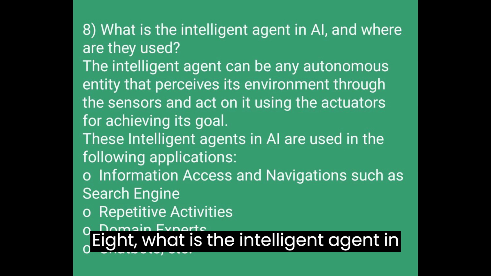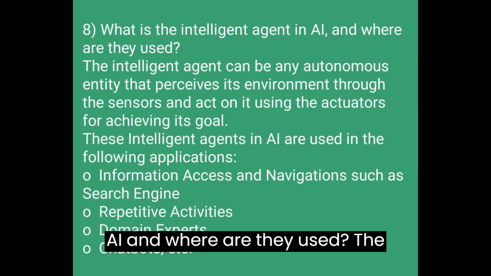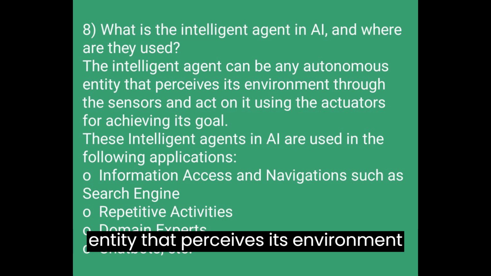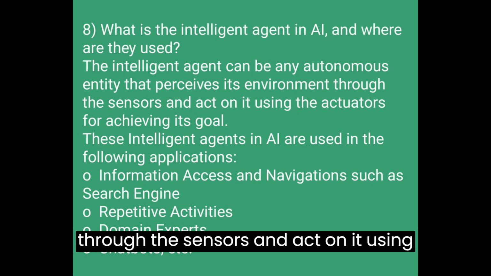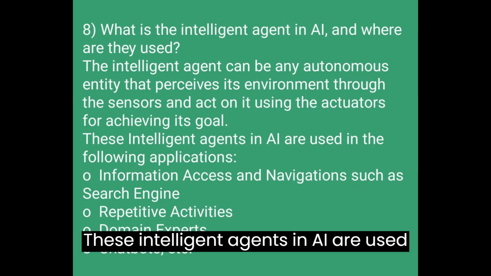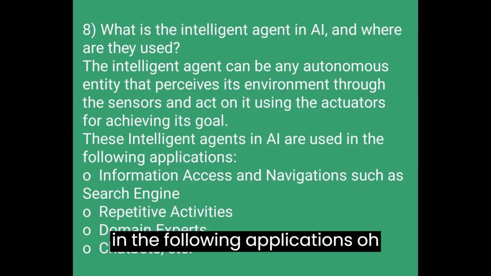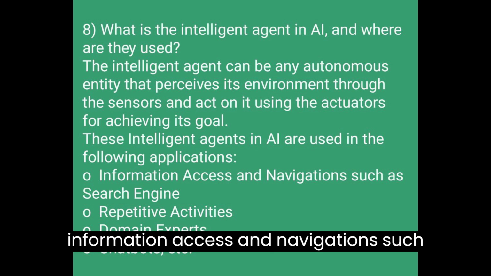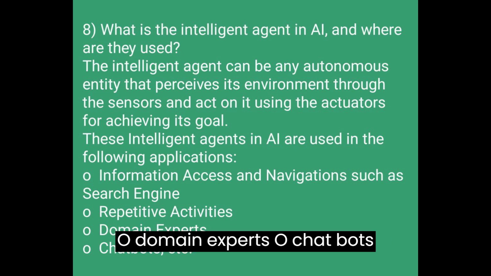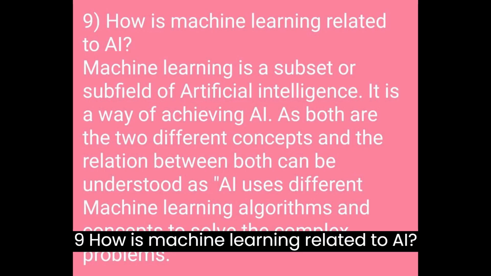8. What is the intelligent agent in AI, and where are they used? The intelligent agent can be any autonomous entity that perceives its environment through sensors and acts on it using actuators to achieve its goal. These intelligent agents in AI are used in the following applications. Information access and navigation, such as search engines. Repetitive activities. Domain experts. Chatbots, etc.